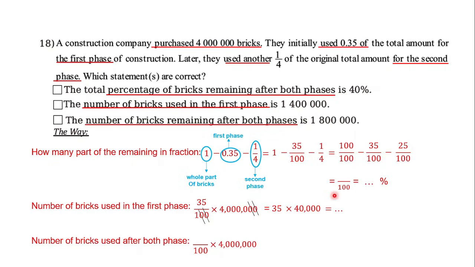Just multiply this part with 4 million as the initial number of bricks, and then you can find the answer. You can do like what I do here. Then compare this answer with this. Is it correct or not? If it is correct, just put the check mark. If not, just leave it or ignore it.